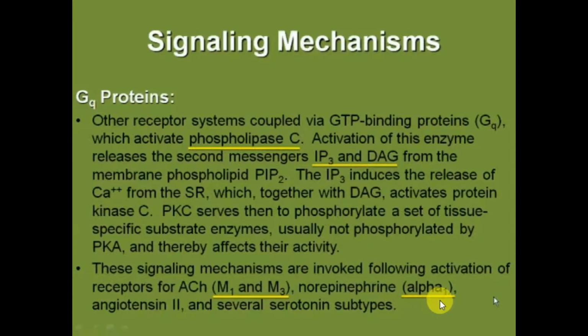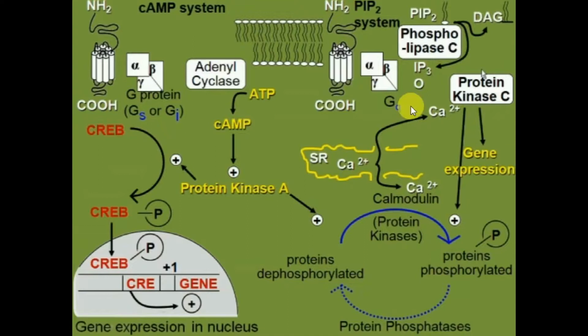Norepinephrine alpha 1 receptors that are present on blood vessels playing an important role in hypertension, angiotensin II and several serotonin subtypes. This diagram briefly explains the mechanism of action of G protein coupled receptor. So this is the serpentine receptor, 7 membrane receptors, and there are 3 subunits alpha, beta and gamma.